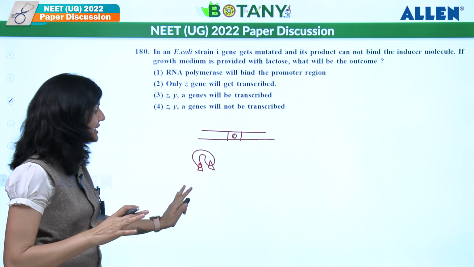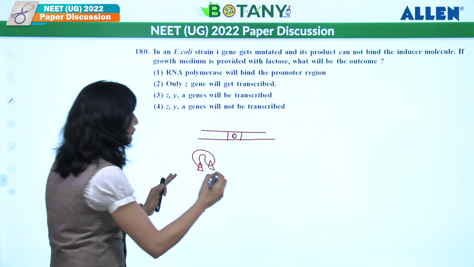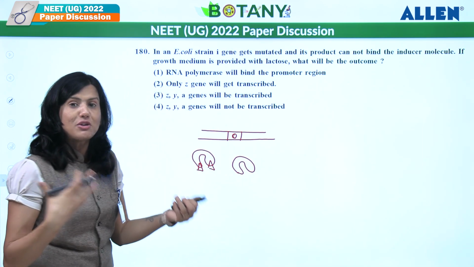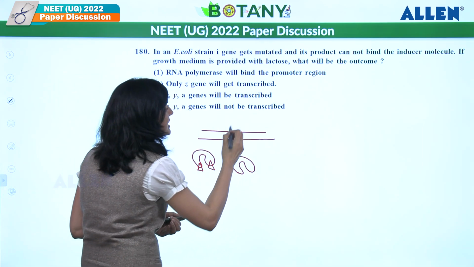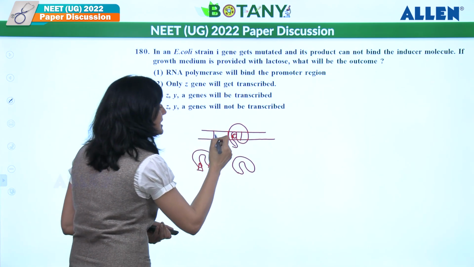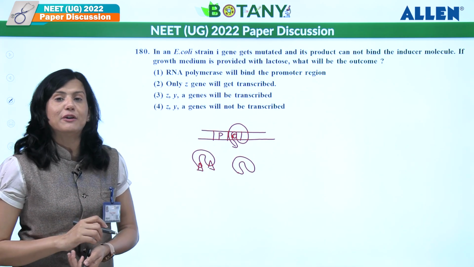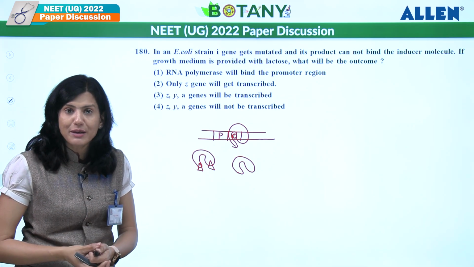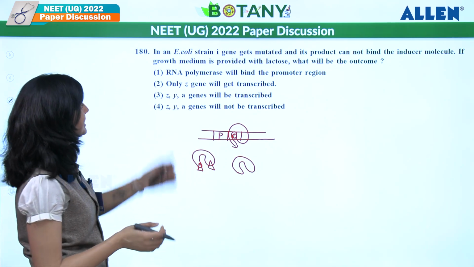So now if it cannot bind to allolactose or lactose, it means it's always active. If it is always active, it is always going to bind on the operator. It means RNA polymerase cannot bind on the promoter site and Z, Y, A are not going to be transcribed as well as translated.